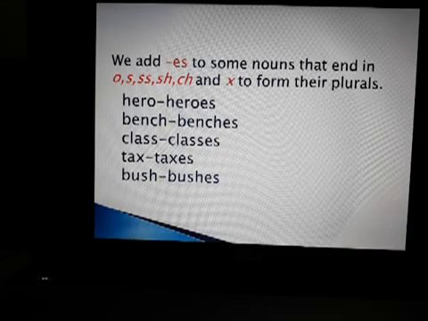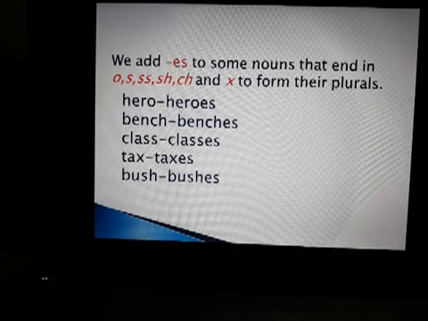See, I have given you the examples. Hero, H-E-R-O. The last letter is o, so we write heroes. Bench. The last two letters are ch, so we add es. Class, classes. Tax, taxes. Bush, bushes.